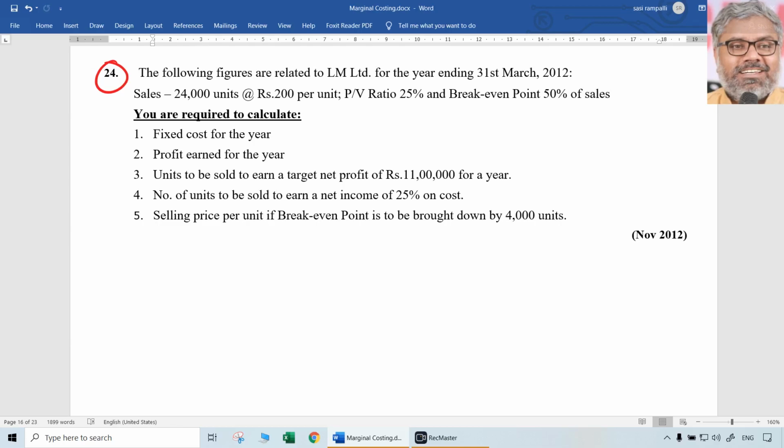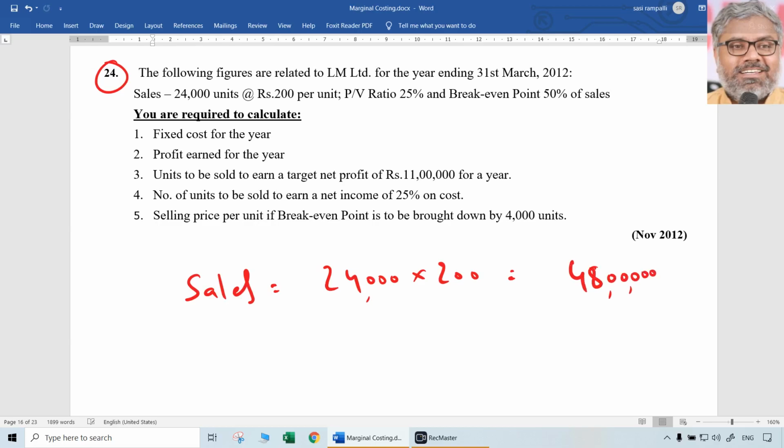Before going to actually solving the questions which were asked for 5 marks, a 5-mark question can be asked like this. First we should assimilate the data which is available. Sales are 24,000 units. Okay, fine, but what is it in rupees? 24,000 units into 200 rupees per unit, that we should first calculate. 24,000 into 200 means 48 lakhs rupees is the sales.